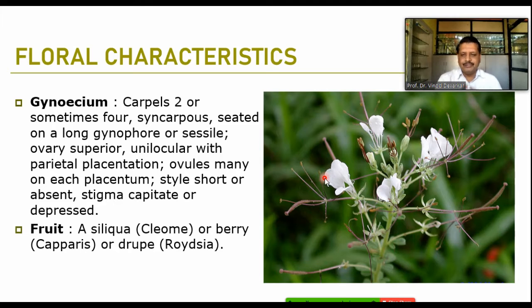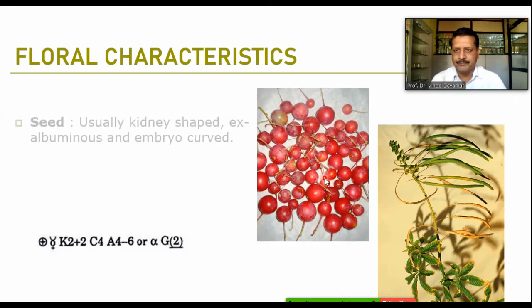When we talk about the fruit, it is just like the Brassicaceae members. It is again the siliqua, observed in the genus Cleome, or it can be a berry or drupe. Berry is found in Capparis, and drupe is found in Rhodiosia. So these are the modifications of the fruit type observed here. Siliqua is the basic type, then berry and drupe can also be observed in the family members.